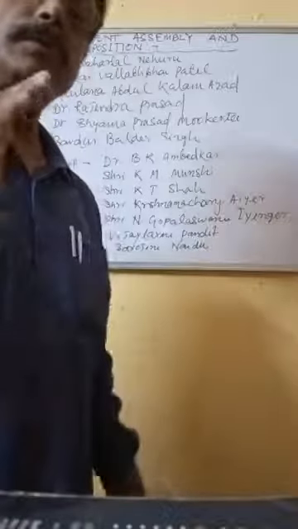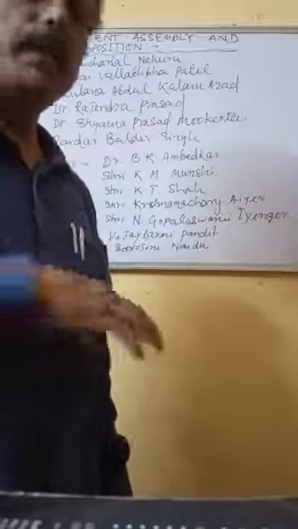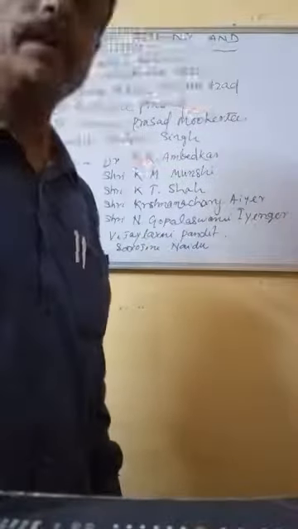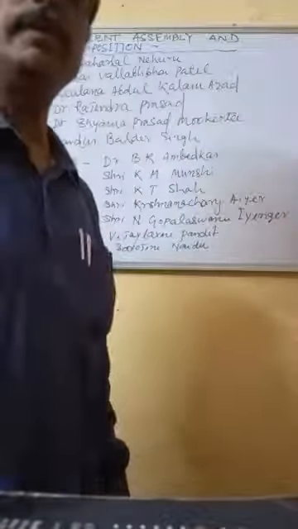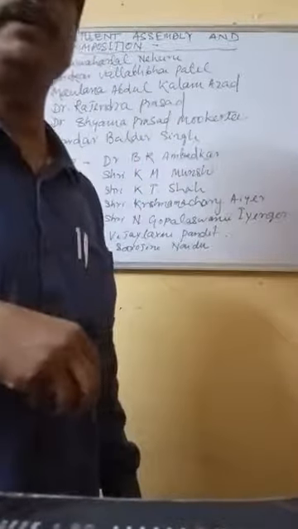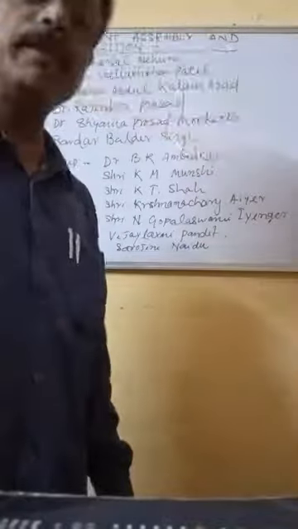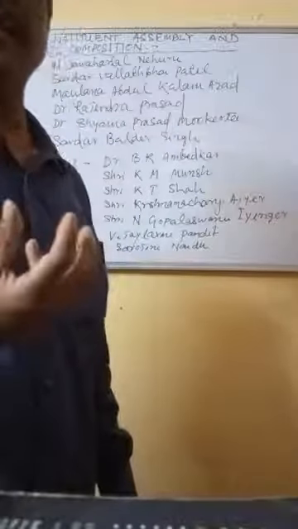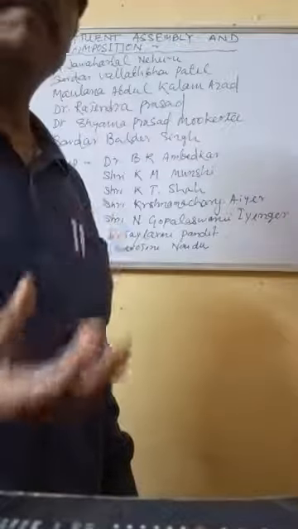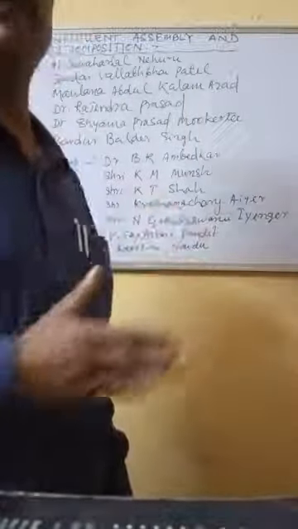The Constituent Assembly had prominent leaders from every corner of India, from north, south, west, east, and the middle part of India. They were all elected by the people of India.